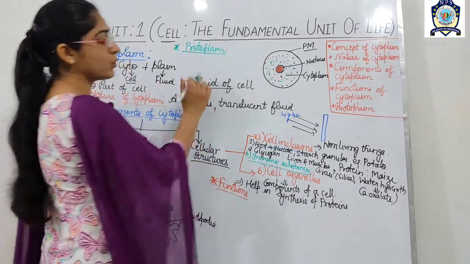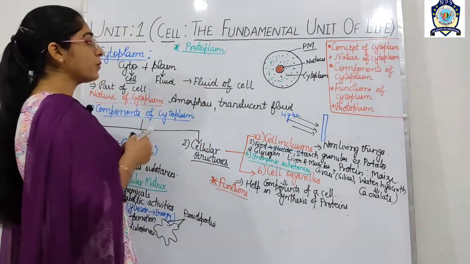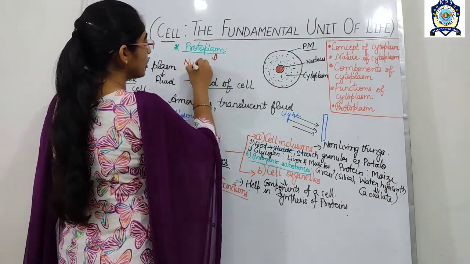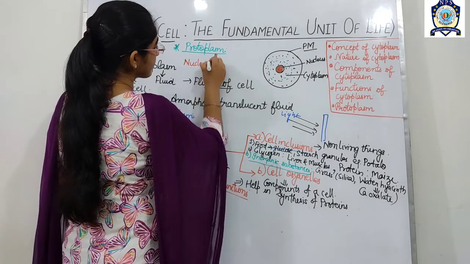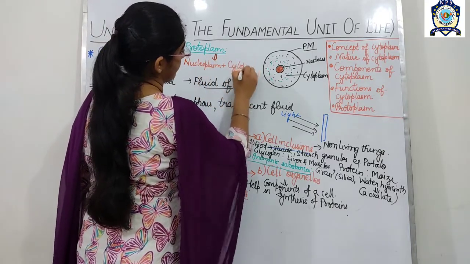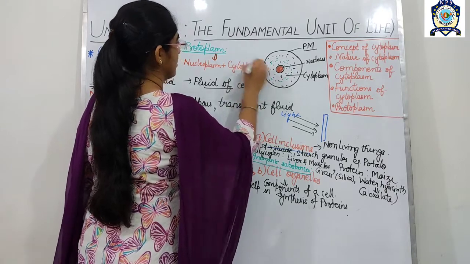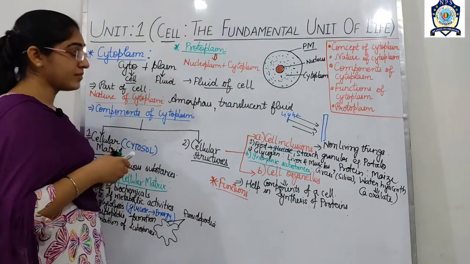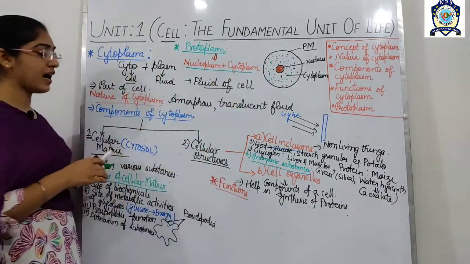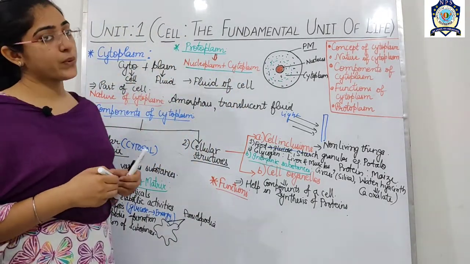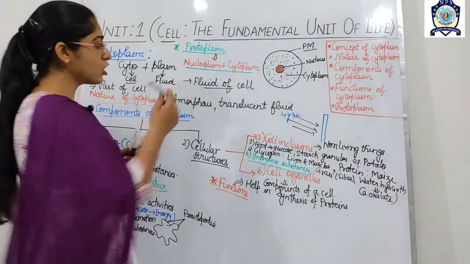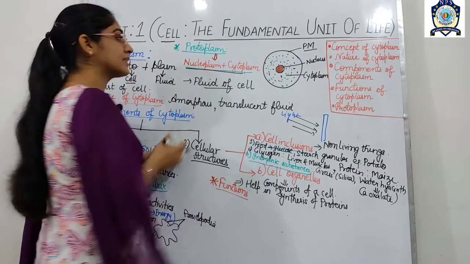So what is protoplasm? Protoplasm is nucleoplasm plus cytoplasm. Nucleoplasm and cytoplasm, collectively, are termed the protoplasm.